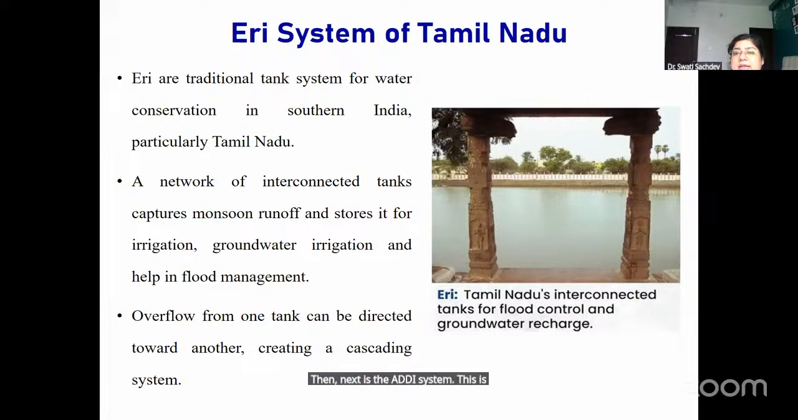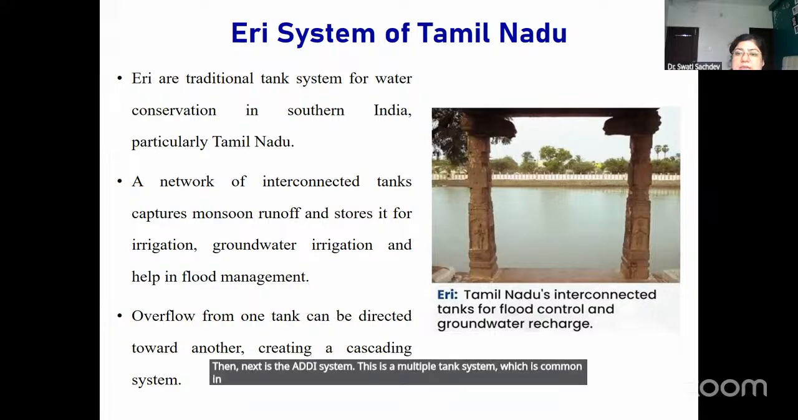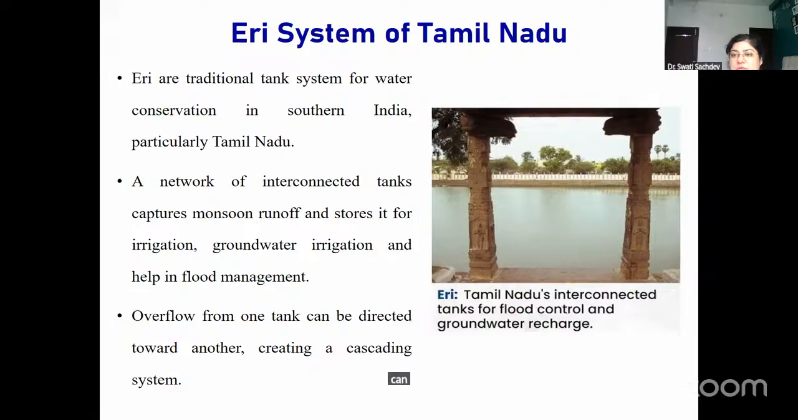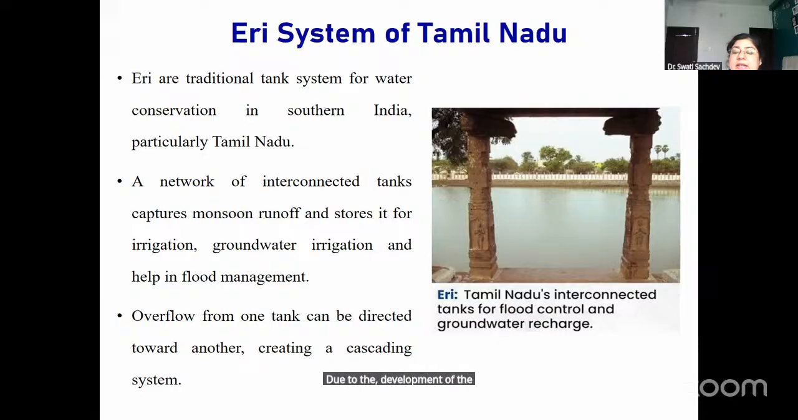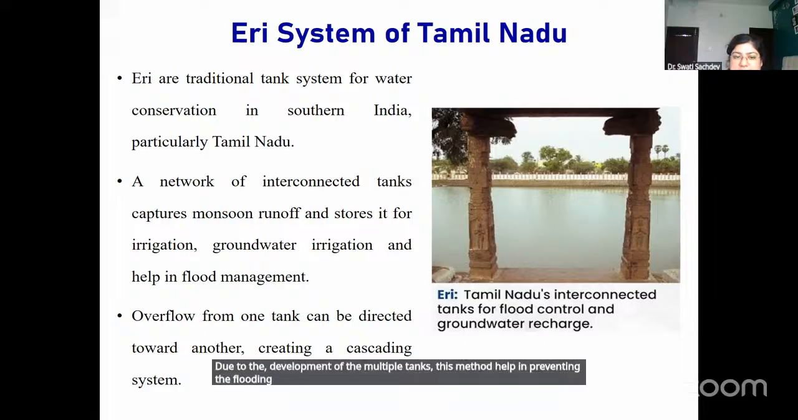Then next is the eri system. This is a multiple tank system which is common in South India, particularly in Tamil Nadu. Here the runoff water gets collected into a series of tanks, and once one tank gets overflooded with water, it is automatically diverted to another tank for storage. By doing this, the rainwater firstly gets stored in those places. This water helps in the recharge of the groundwater. Secondly, due to the development of multiple tanks, this method helps in preventing flooding in those areas.